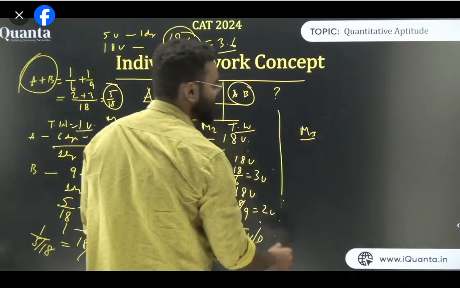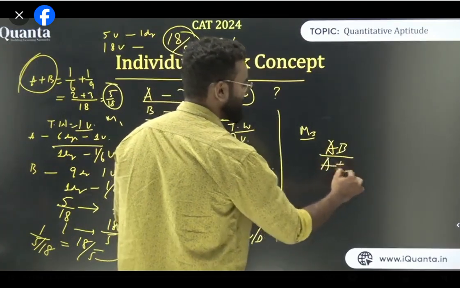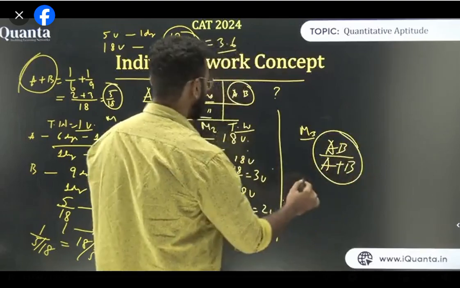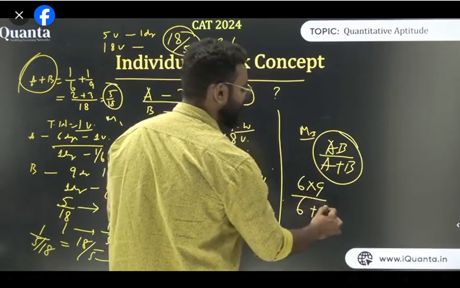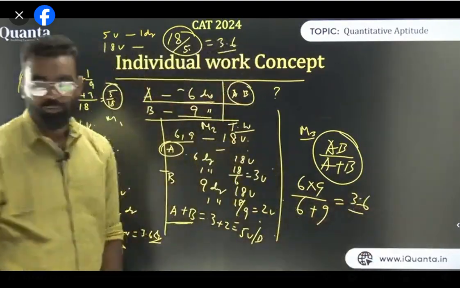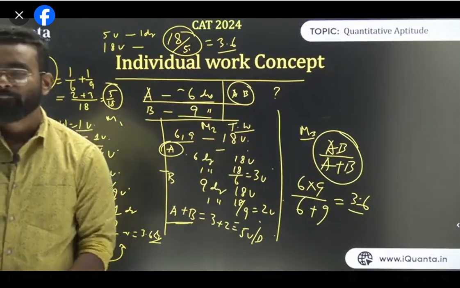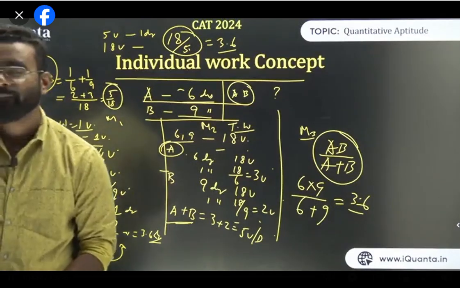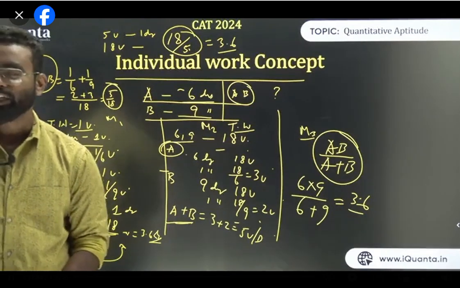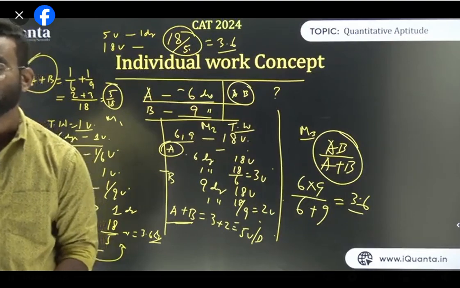Third method, obviously, the answer is now AB upon A plus B. That is as simple as that. AB upon A plus B. Now what is AB? That is 6 into 9 upon 6 plus 9 and your answer is 3.6. As a formula, AB upon A plus B. Is it fine? The third method is like the straight shortcut, which is AB upon A plus B.